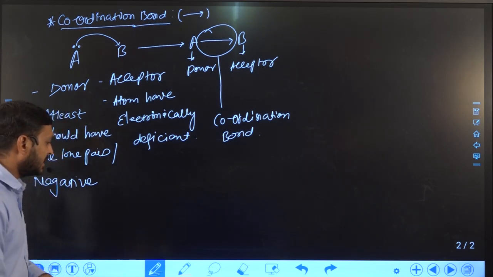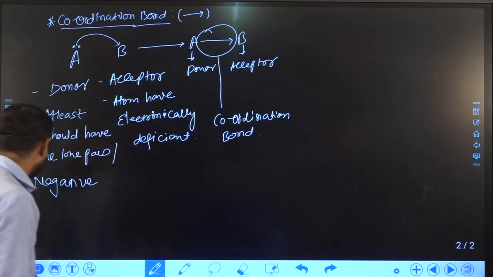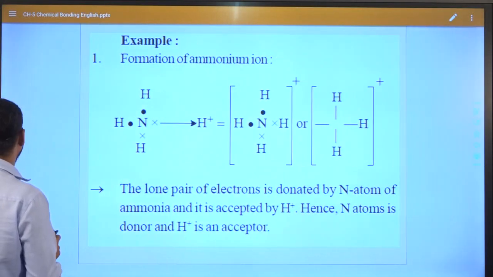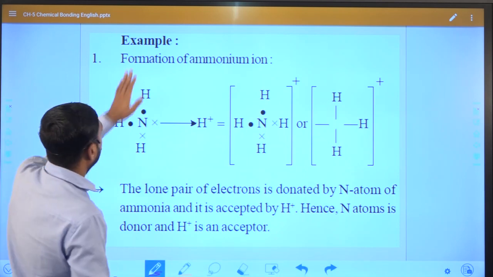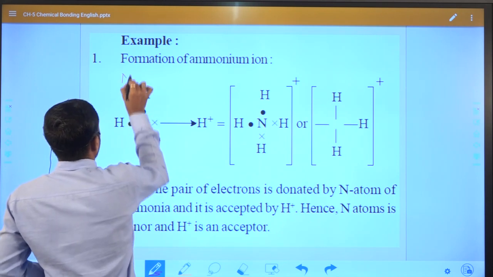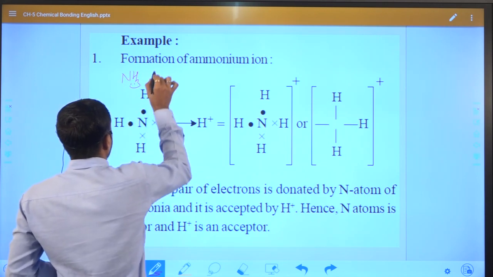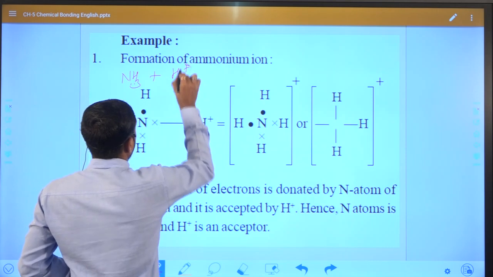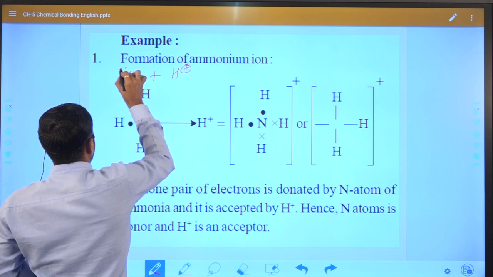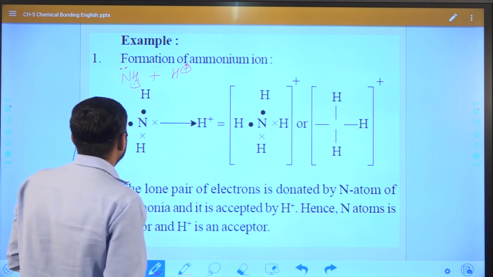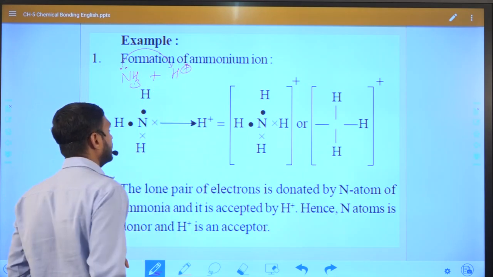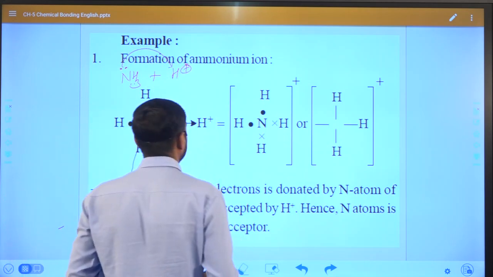So how can we say the coordination bond is formed? You can see in this example the formation of the ammonium ion. When we react ammonia with H plus ion, ammonia has one lone pair. So here the nitrogen atom will donate a lone pair to another atom to form a coordination bond.